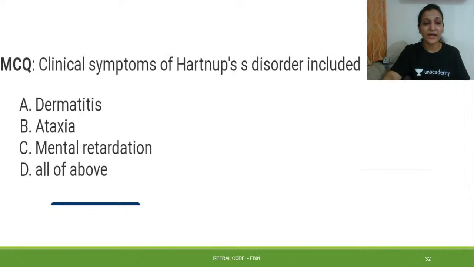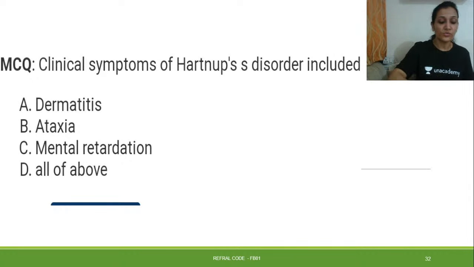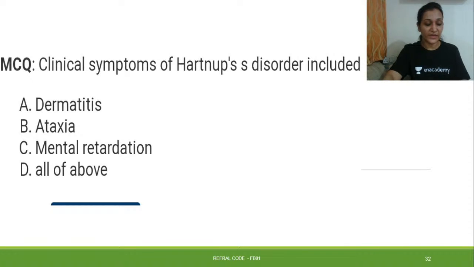Then I have included one or two MCQs. There are some students presently in the class, so I would like them to answer these MCQs. I've included just two or three. Clinical symptoms of Hartnup disorder include... there are some students live in the class, and I would like them to answer the question.